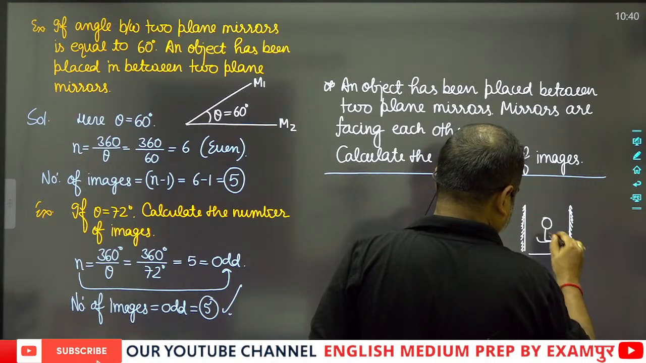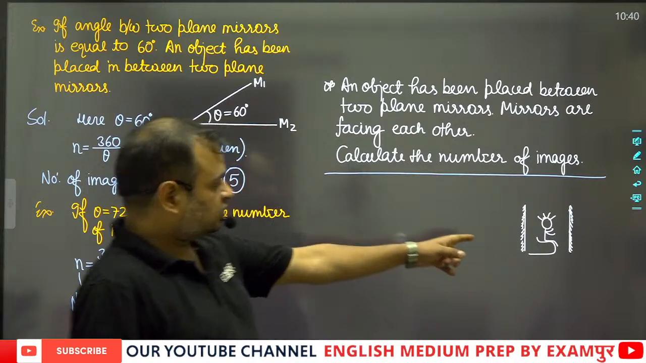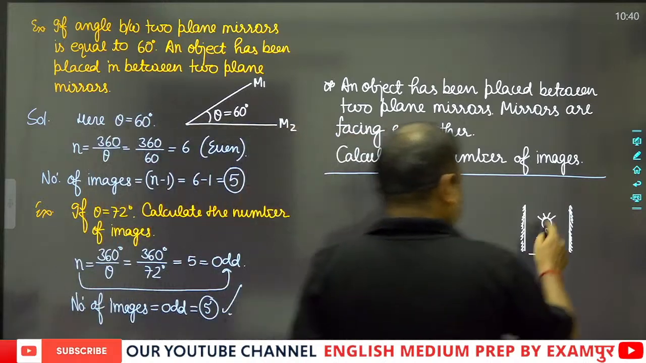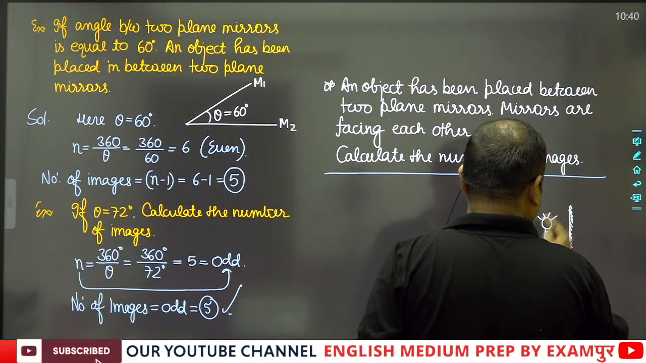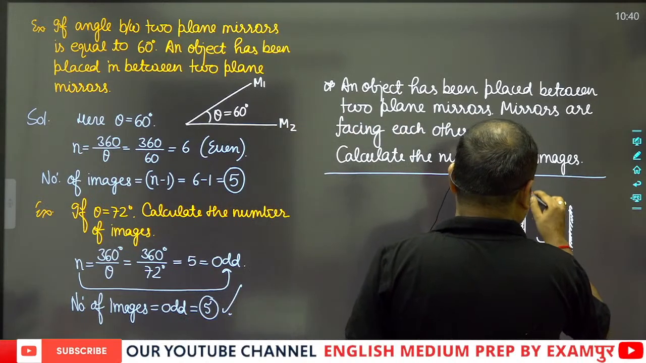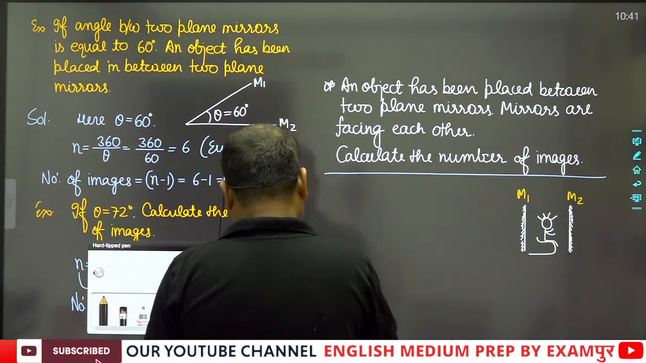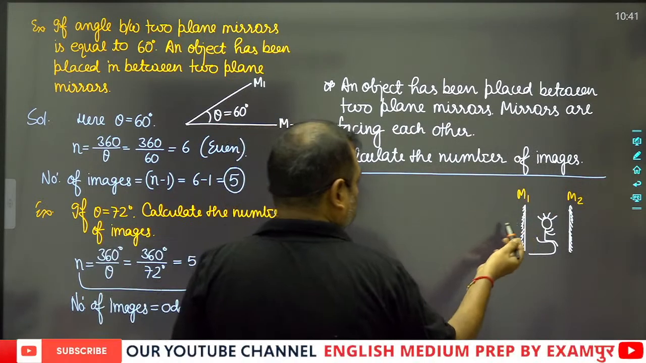the man. So this man is an object. Now tell me, this is m1, this is m2, and this is what? The number of images.